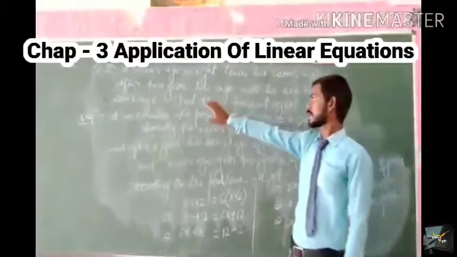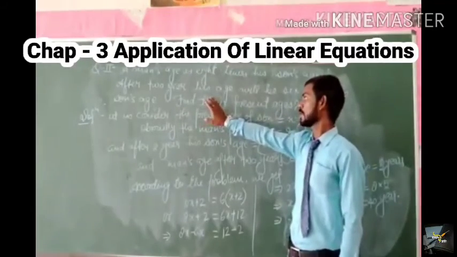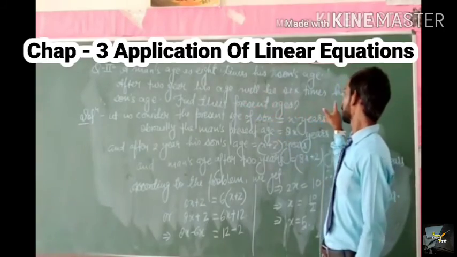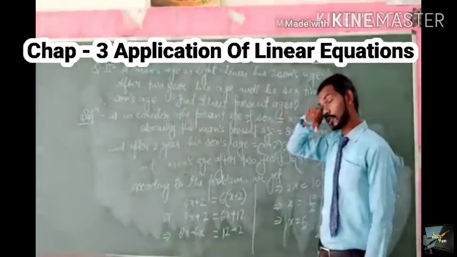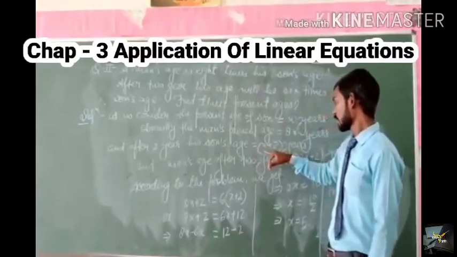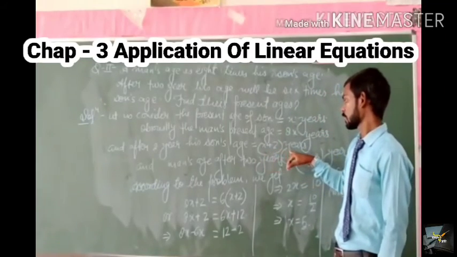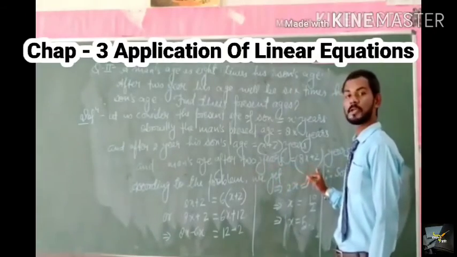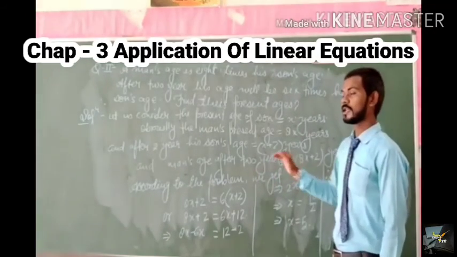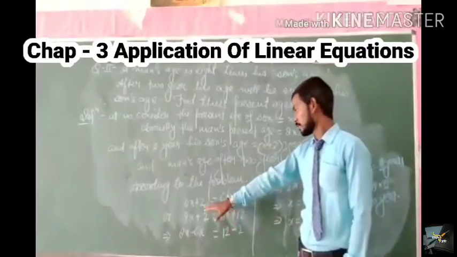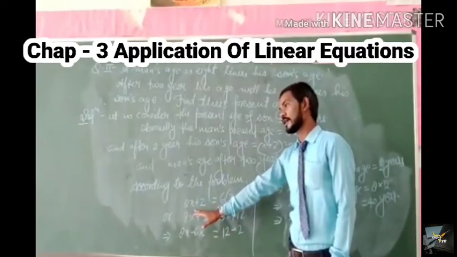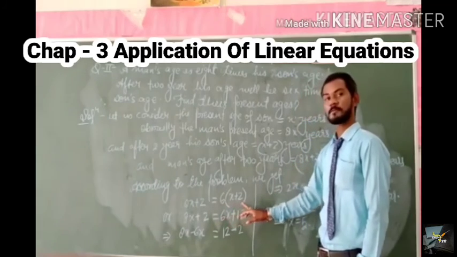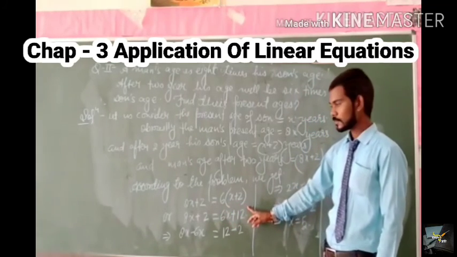And the second condition is after 2 years his age will be 6 times his son's age. So after 2 years the son's age is x plus 2 years, then his father's age will be 8x plus 2 years. And then applying our condition, we get 8x plus 2 is equal to 6 times of x plus 2.